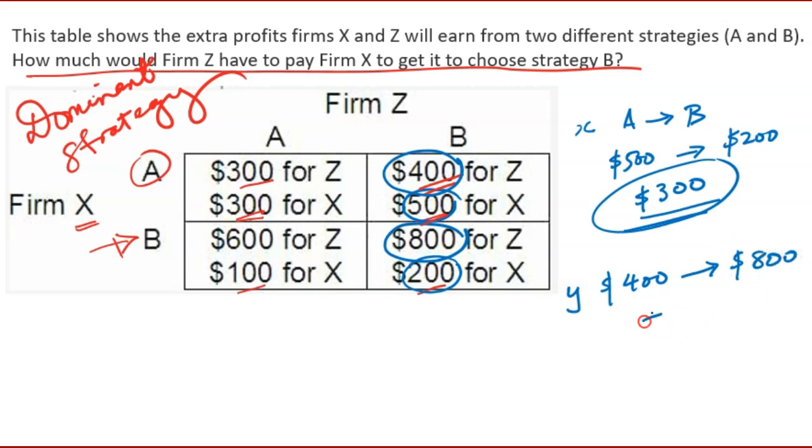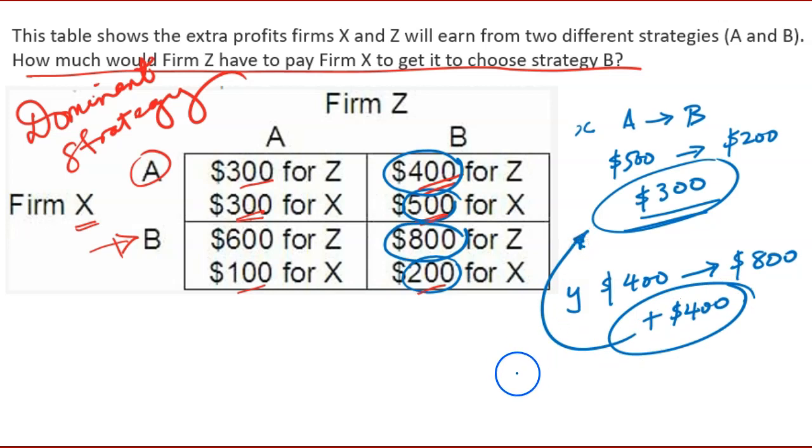That is, it would be an extra 400 for it. Can it afford to compensate firm X? Absolutely. With that extra 400, it can give 300 of it to firm X, and it still has an extra 100 left over. So it's definitely worth it for firm Z to engage in this behavior. The end.